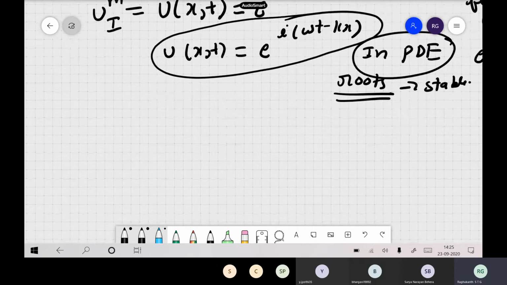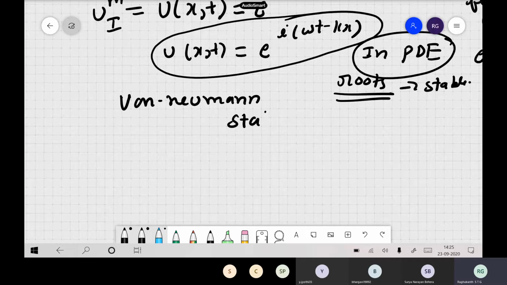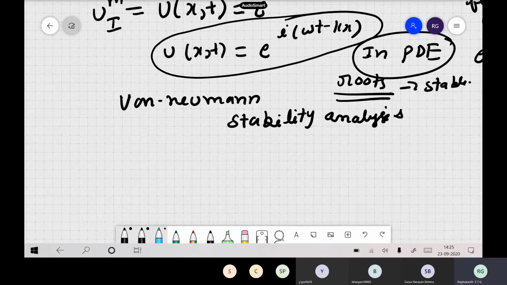In mathematics, we call this von Neumann stability analysis. This is what von Neumann suggested long back. For any equation, a heat equation, wave equation, whatever, if you want to check its stability, you substitute and do the calculations.